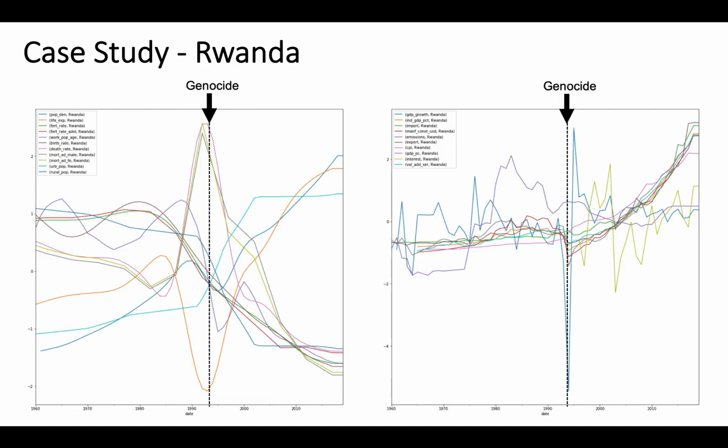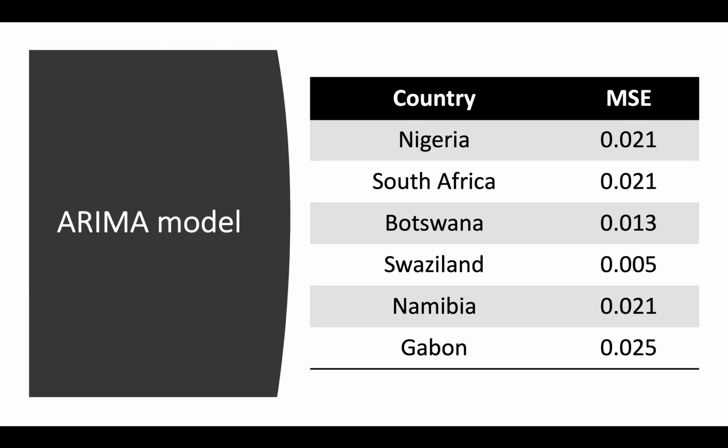So we noticed that this showed a strong correlation with the genocide in 1994, and you can see that right after the genocide, there was pretty high prosperity. We saw that was partially because of an increase in exports and liberalization. And the last part of this research was we created some ARIMA models for the most prosperous countries to predict GDP per capita with an accuracy of 98%.